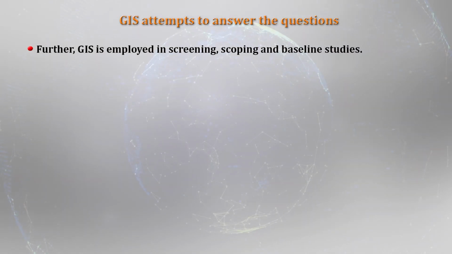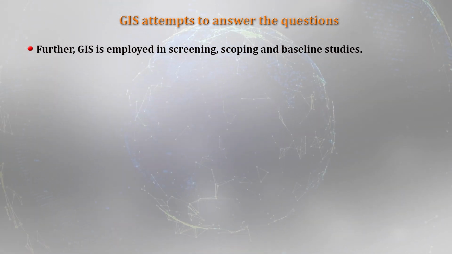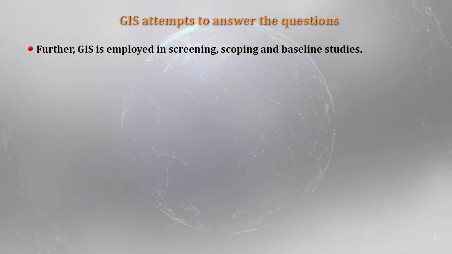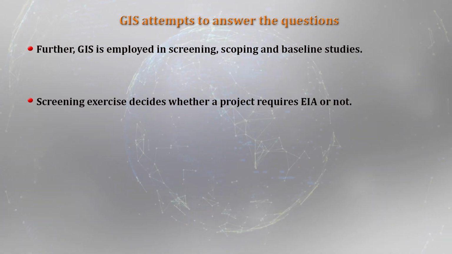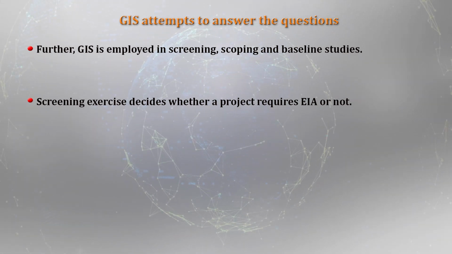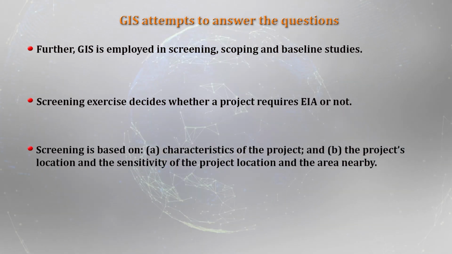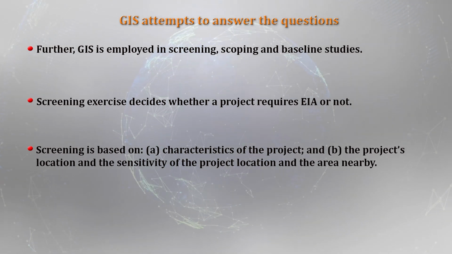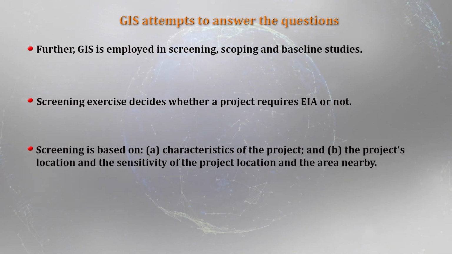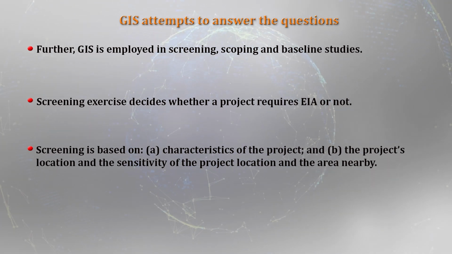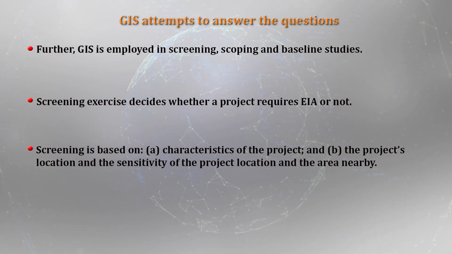Further, GIS is employed in screening, which is a basic first step, then scoping and baseline studies also. When you talk about the screening exercise, basically it decides whether a project requires environmental impact assessment or not. That is the basic objective of a screening exercise. And screening is basically based on the characteristics of the project and where the project is located, and also the sensitivity of the project location and the area nearby. So, these are the three important drivers that decide the screening exercise.